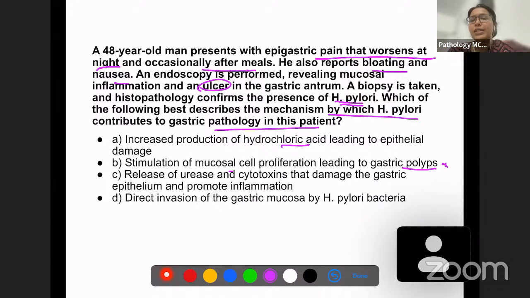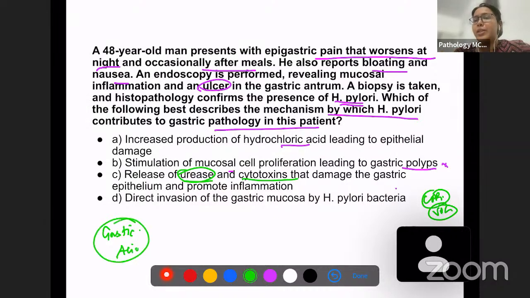Release of urease and cytotoxins that damage the epithelium and promote inflammation. Right, this is the answer because we saw that there are a few cytotoxins which are produced by H. pylori, like we saw the CagA protein and VacA protein, and also remember urease is also produced by H. pylori. How does urease work? Why is urease very significant? We know that there is gastric acid. Urease helps the bacteria to survive in such low pH. So that is why urease is an important enzyme, and it contributes to the